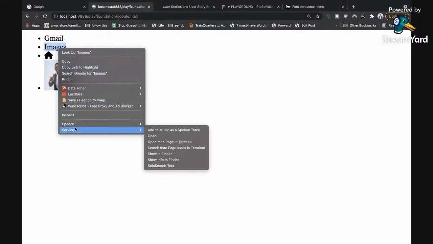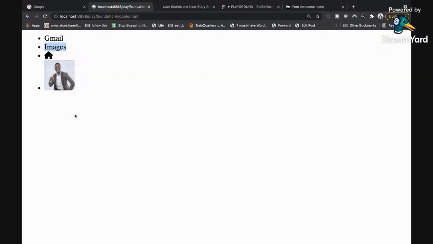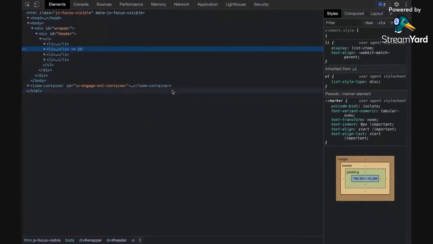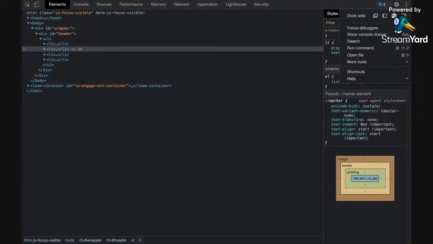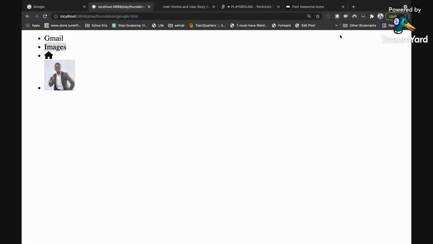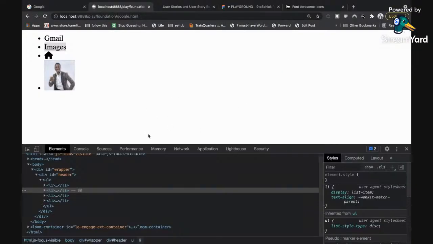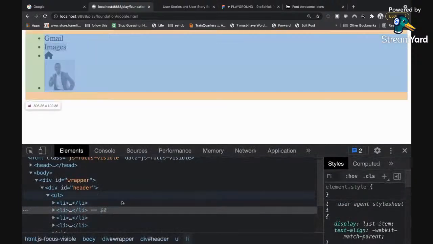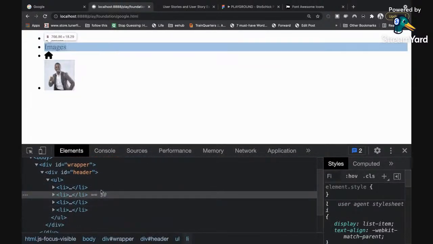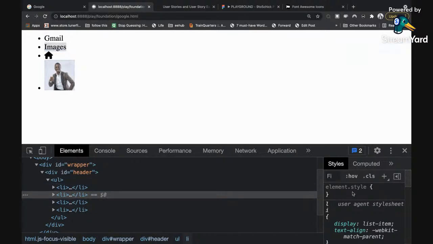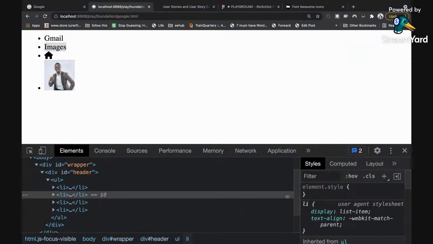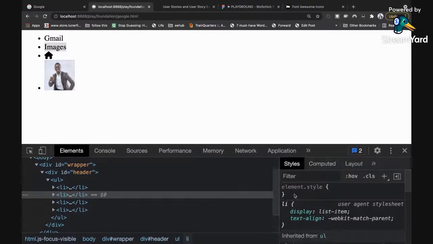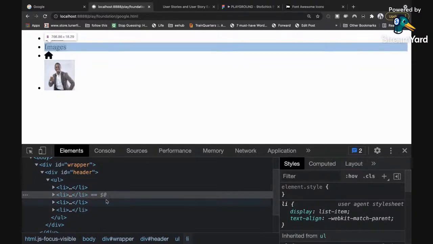I'm going to right click and inspect on the browser directly, but I'm going to minimize this and put it at the bottom of the screen. All right, so you can see this now. I have my inspect elements down here, and on the right, I can easily write my CSS code in real time. I can see the code on the screen on the left.